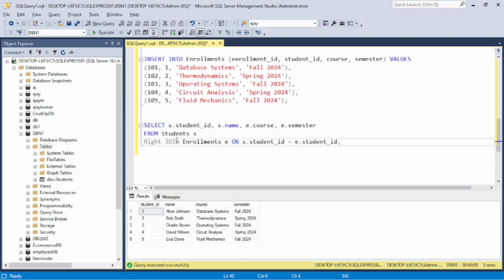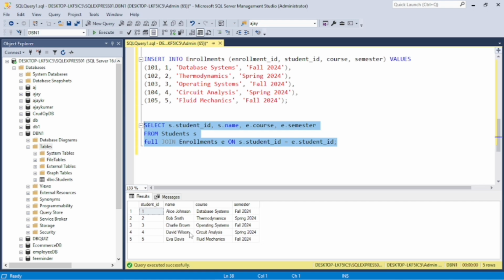Here we only have to use full, then it will become a full join. Let's run it. It also shows the same data because there is no mismatched data, through the primary key and foreign key.